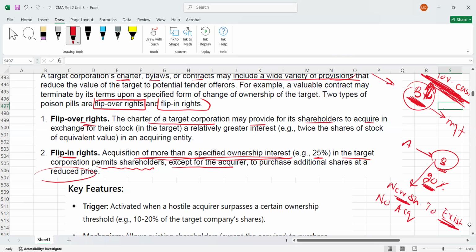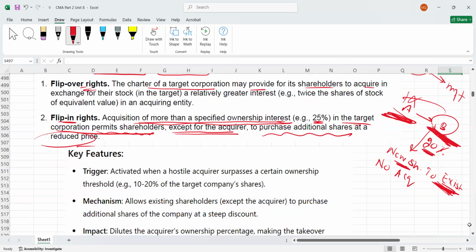So how can it work as a defensive tactic? Obviously, the new shares are being issued to the existing shareholders, not to A. The acquirer cannot buy; the other shareholders can buy. This way the shareholding of company B will increase again, and A has to buy more shares to acquire this business. This is what is called flip in right. Please remember, the acquisition of more than a specified ownership interest, like 25% in the target corporation, permits shareholders, except the acquirer, to purchase additional shares at a reduced price.